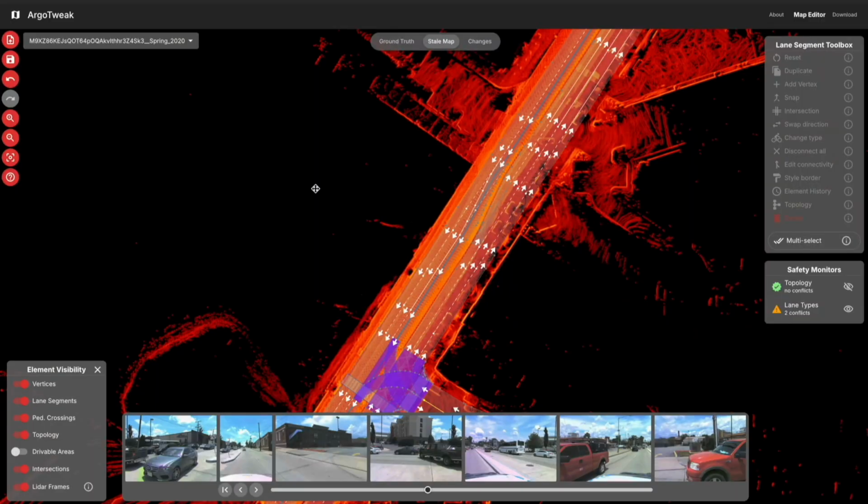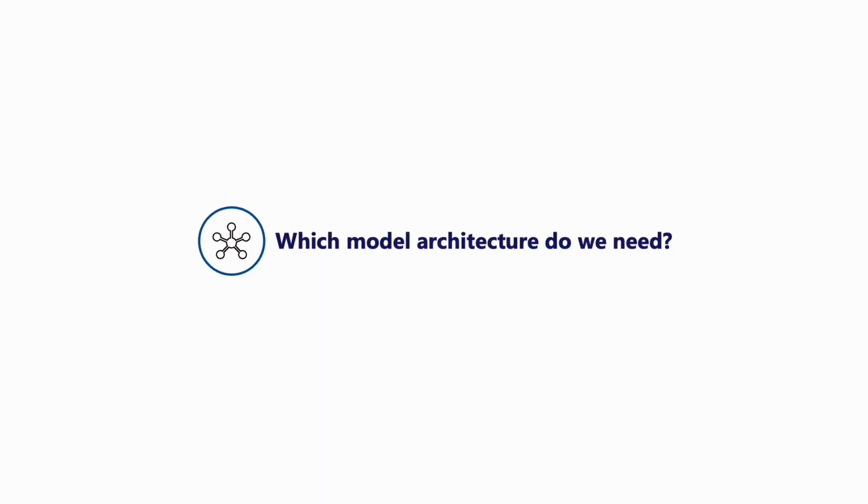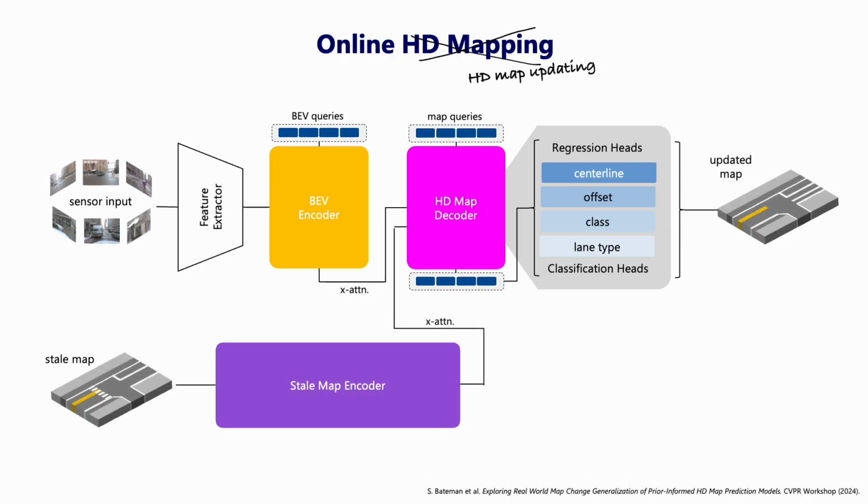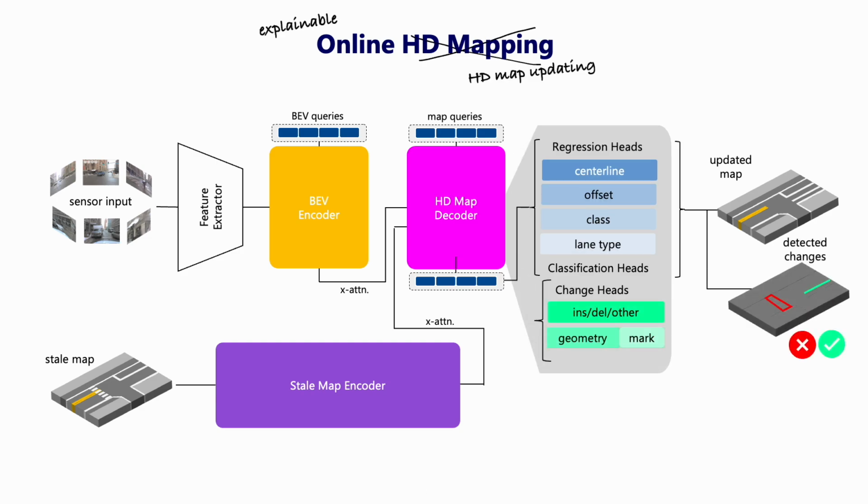With the dataset in place, what model do we need? We start from a standard online HD mapping paradigm, but instead of pure map perception, we focus on map updating. To do this, we use the stale HD map encoder and then add change detection heads. These heads allow us to not only update the map, but also explain the nature of changes: insertions, deletions, geometry changes, and more. This emphasis on explainability is crucial. Why? Because it changes how we evaluate performance.